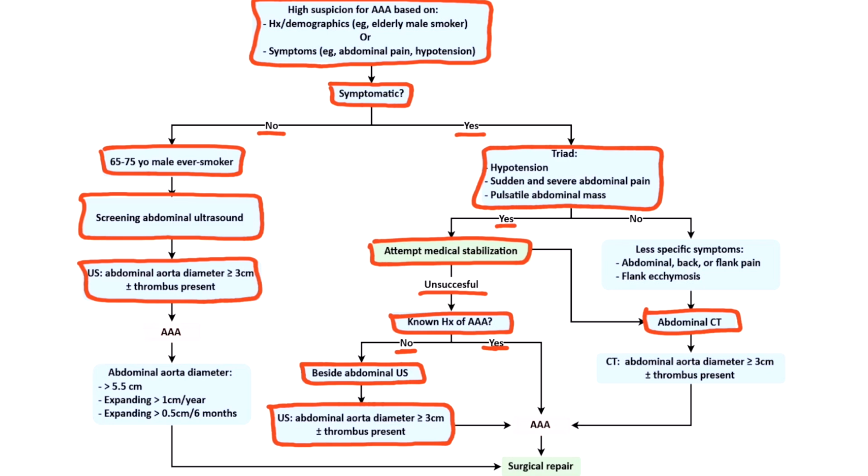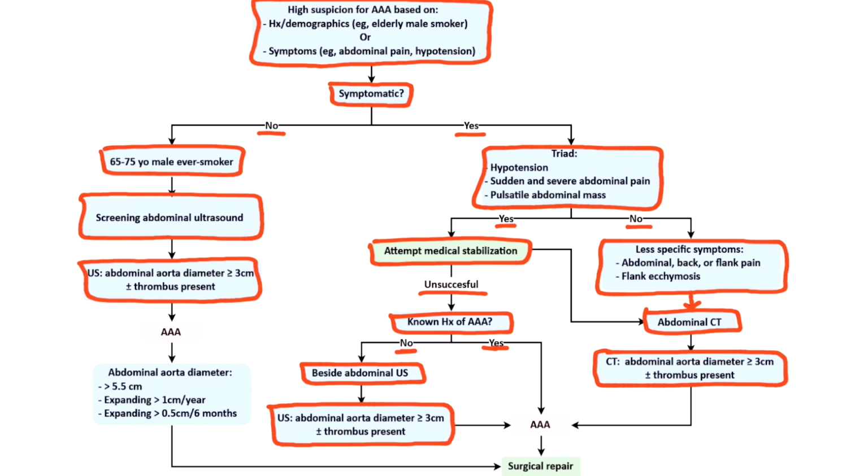On the other hand, for symptomatic patients with less specific symptoms like flank pain, abdominal CT is performed and is considered positive for AAA with the diameter being greater than 3 centimeters with or without thrombus.